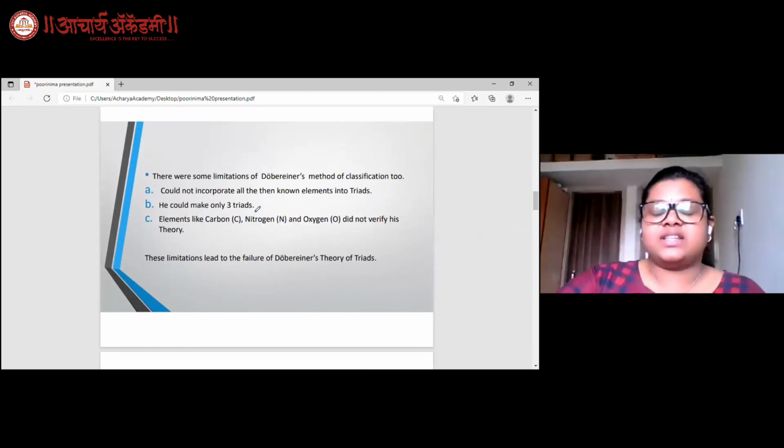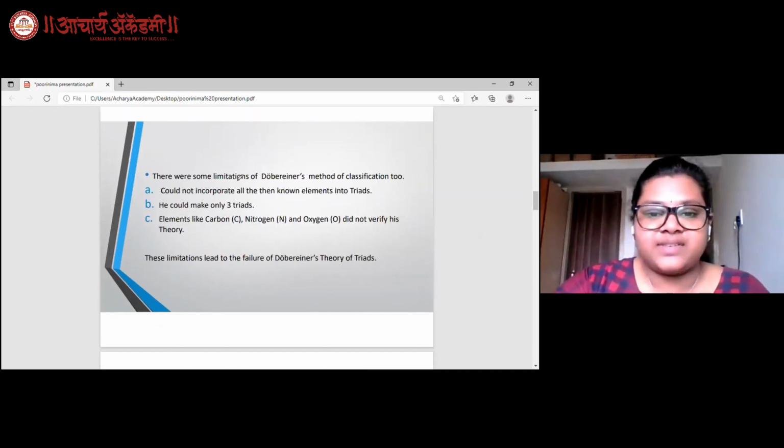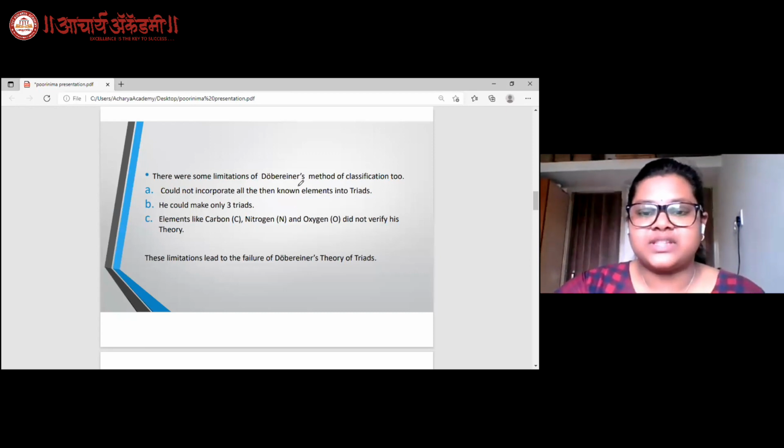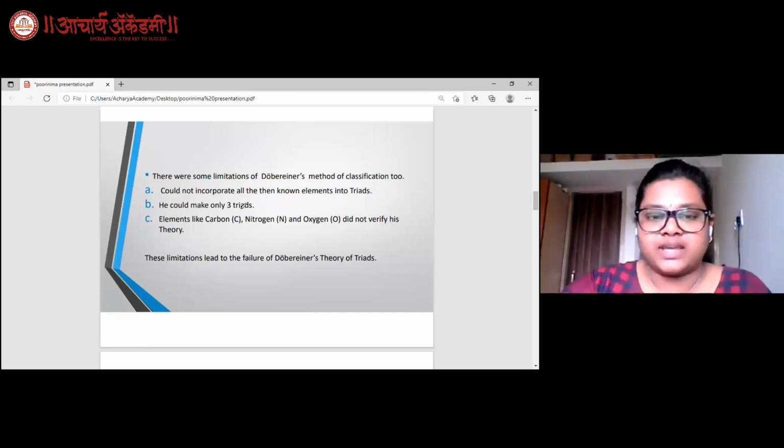As it is said that the coin always has 2 sides, there were some limitations of Dobereiner's method of classification too. Dobereiner could not incorporate all the then known elements, that is the 30 elements, into the triads formed by him. What he understood was, even though the elements had similar chemical properties, they could not be accommodated into triads.